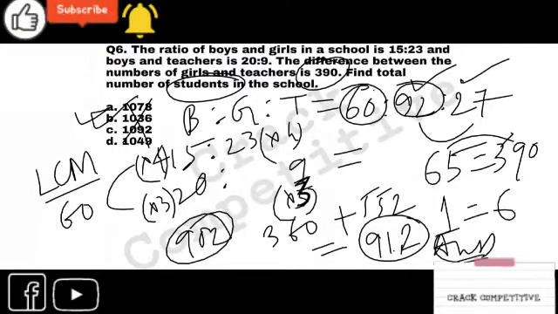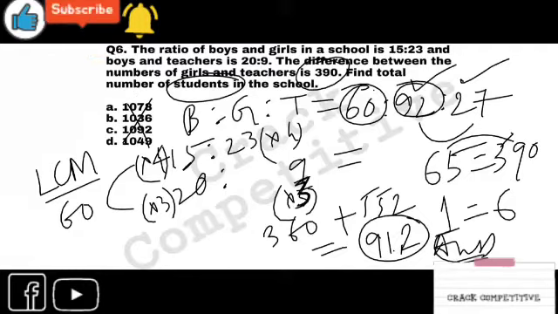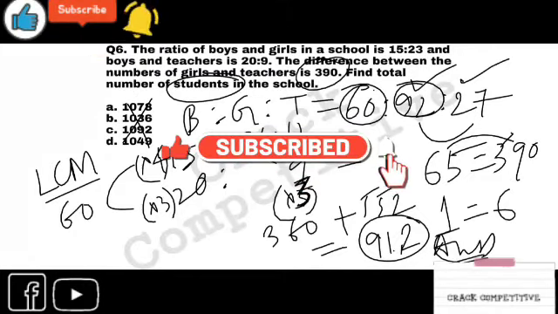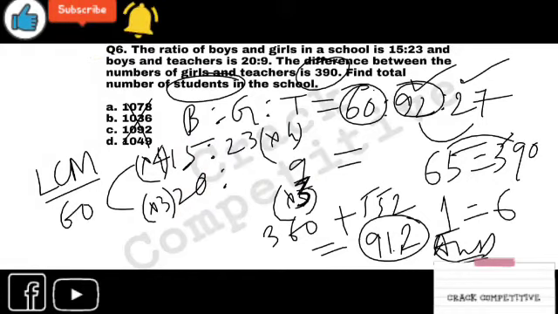If you haven't, you don't get. But if you attempt the question, you will get the mark because the options are wrong there. Okay. So the answer will be 912. No options are right here. This is the correct answer.